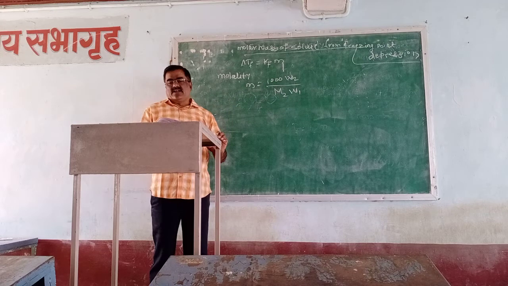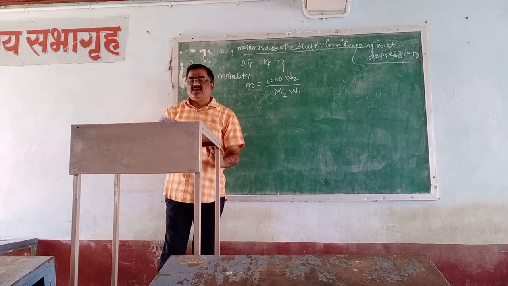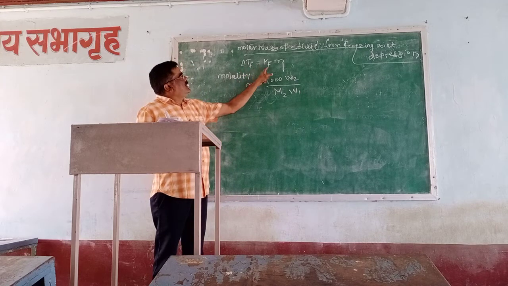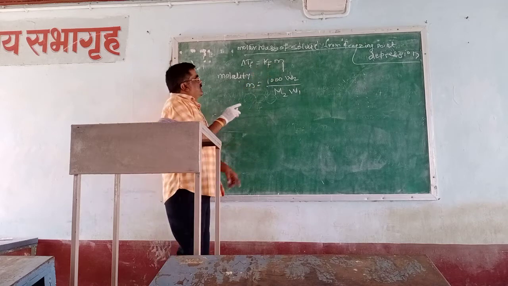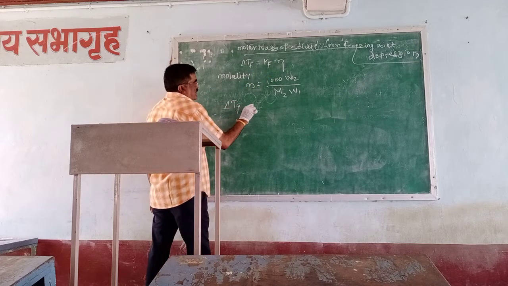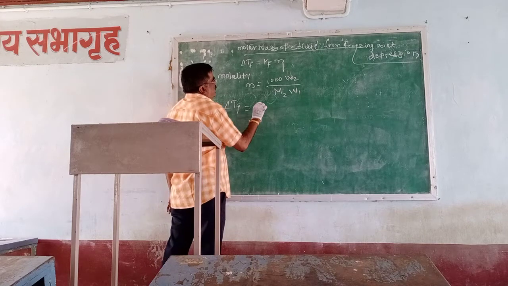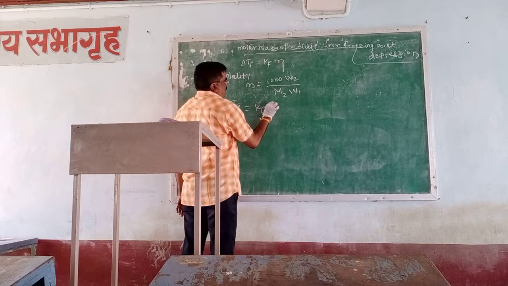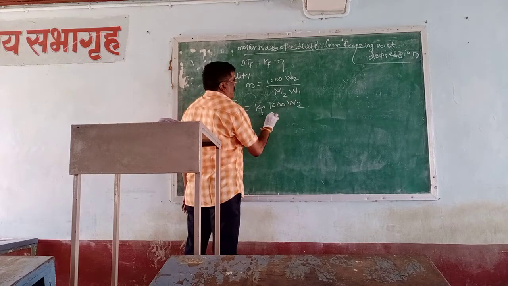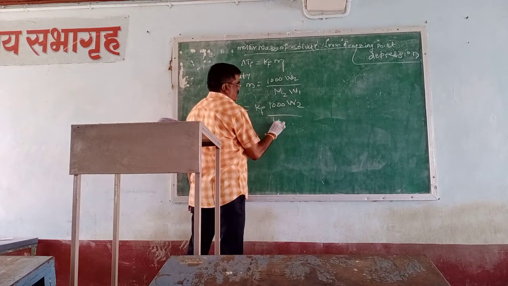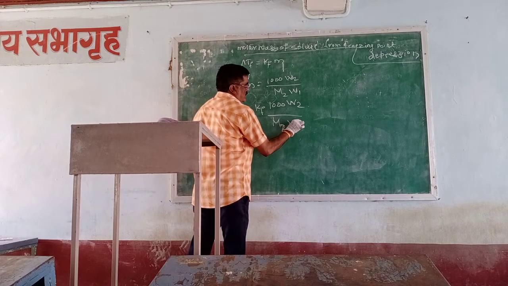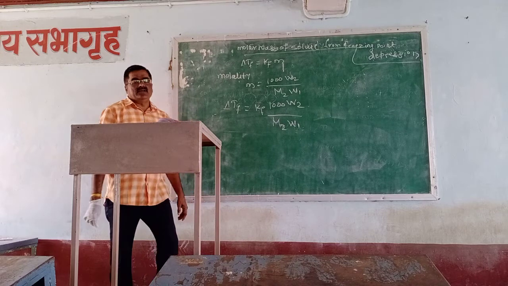From this equation, delta TF is equal to KF m, that is delta TF is equal to KF, instead of m, 1000 W2 upon M2 W1. So we get this equation.